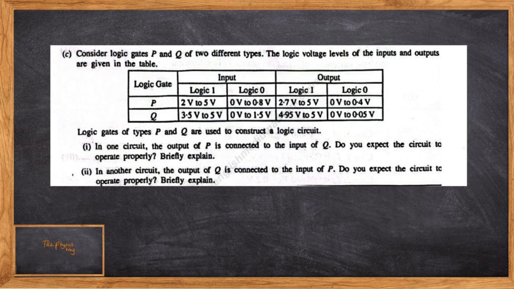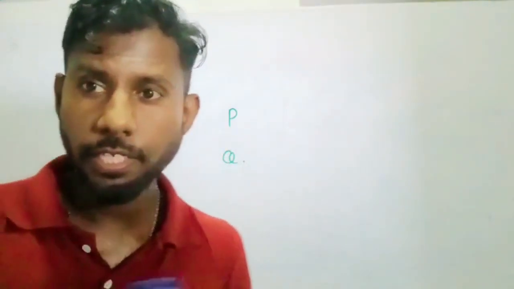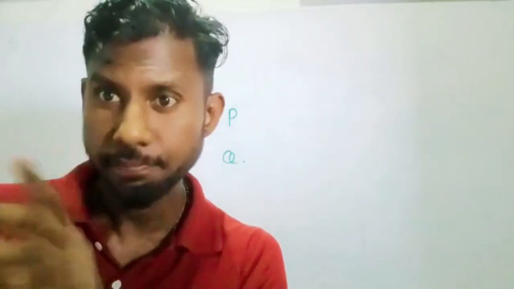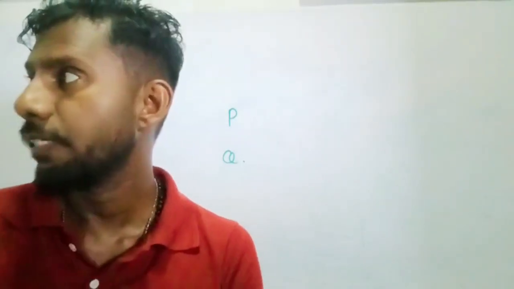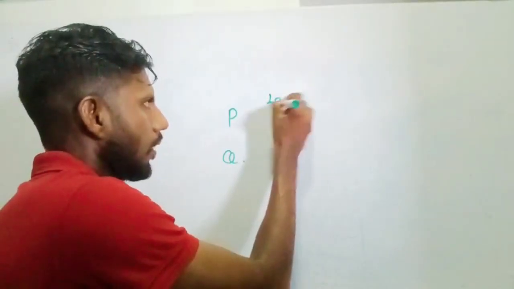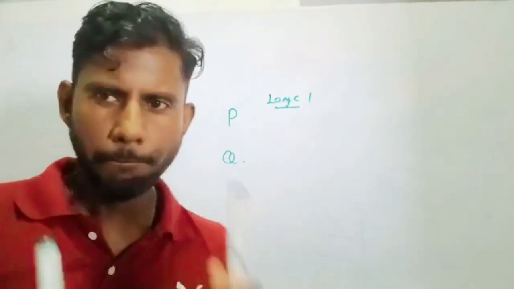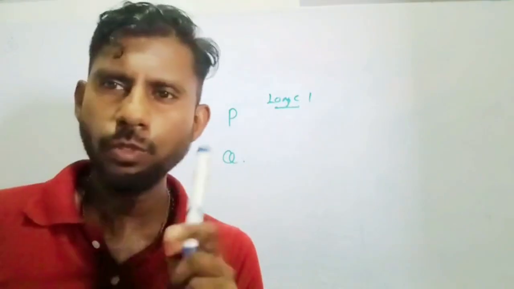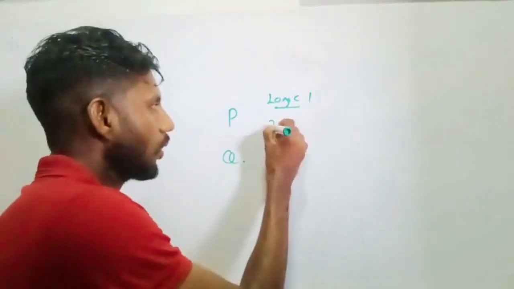So here in this question they are telling about P and Q inputs. For logic level 1, between 2 volt to 5 volt is logic level 1.